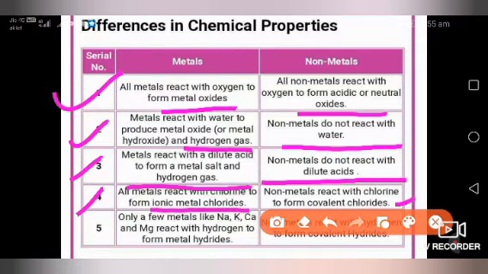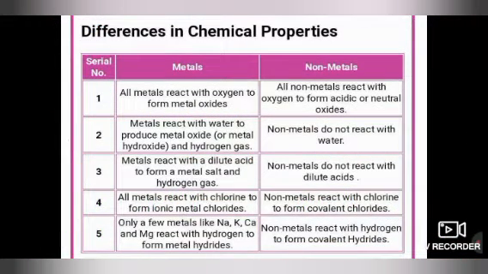Fourth, all metals react with chlorine to form ionic metal chloride, whereas non-metals react with chlorine to form covalent chloride. Fifth, only a few metals like sodium, potassium, calcium and magnesium react with hydrogen to form metal hydride, whereas non-metals react with hydrogen to form covalent hydride. Okay, so these are the 5 differences between metal and non-metal on the basis of chemical property. You need to write down all these slides, all these notes.